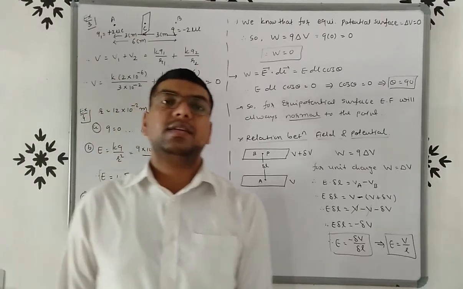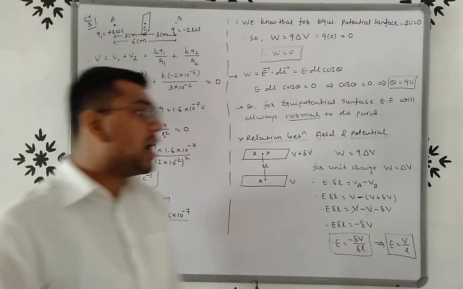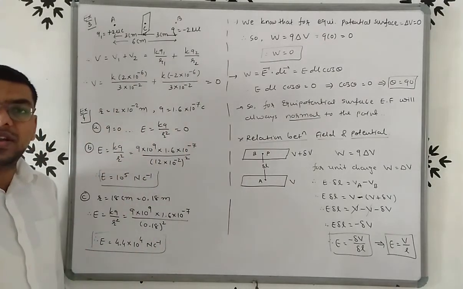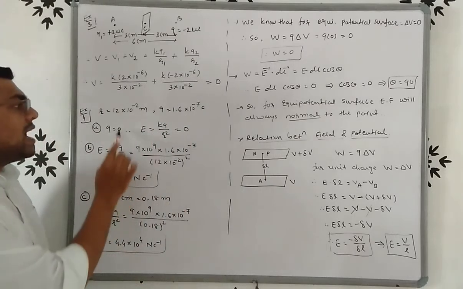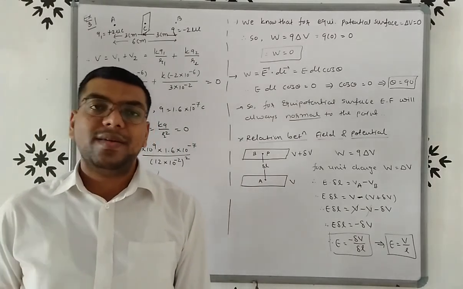Inside this sphere, net charge will be 0, so electric field is 0. For outside this sphere, we know that E is equal to kq by r square. We know the value of k, q and r. So we can easily find out the value of electric field.